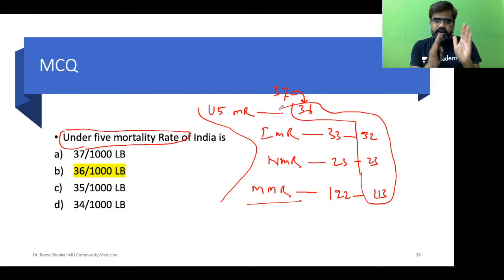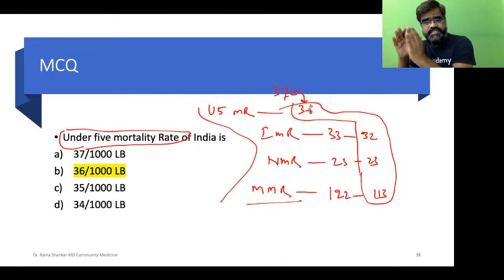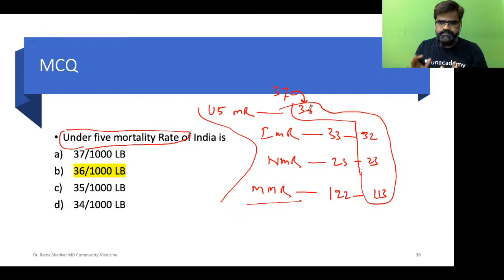When 2019 data comes, obviously under 5 mortality will come down from 36, because there will be progress. From 36 it will come down to 35, 34, whatever. From 33 it came down to 32, so it will go down. Because the health system is progressing, your numbers will come down. So it is important to know such numbers so that the next number becomes easy.